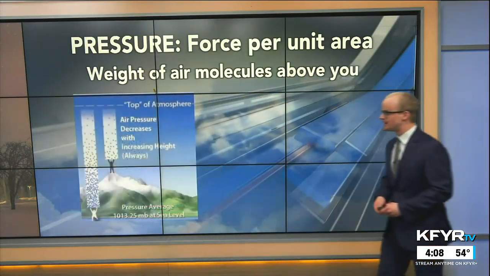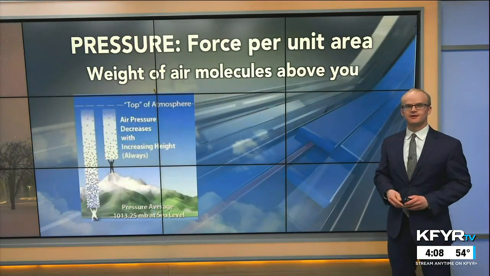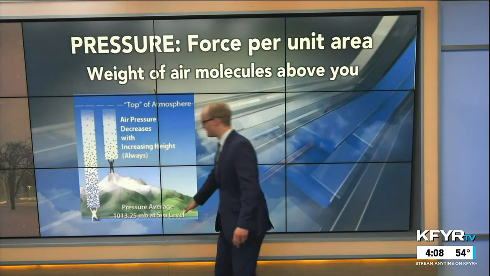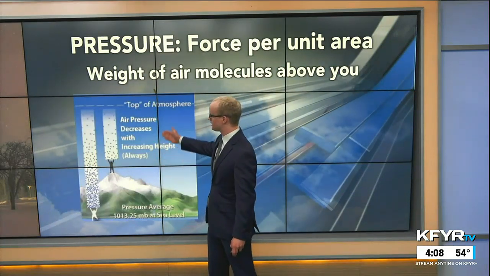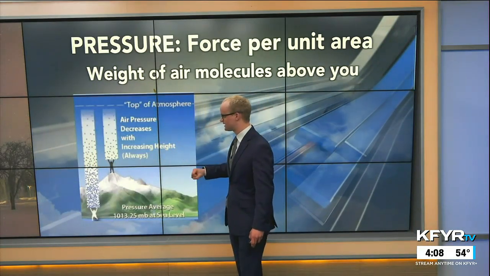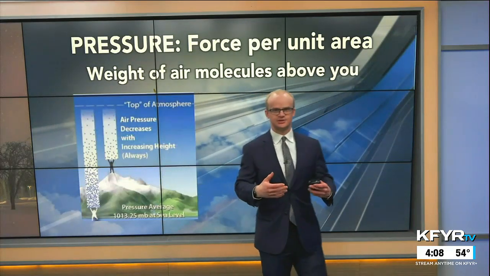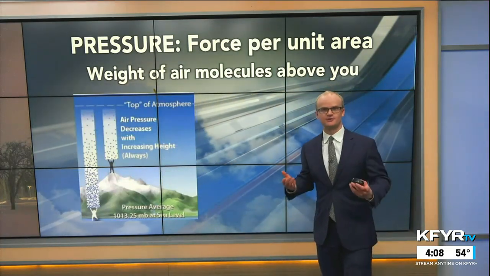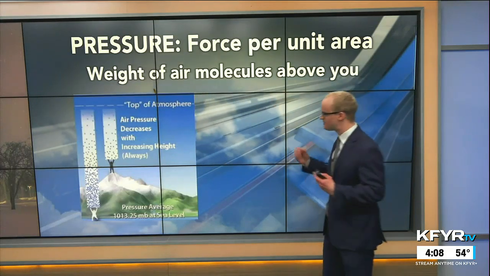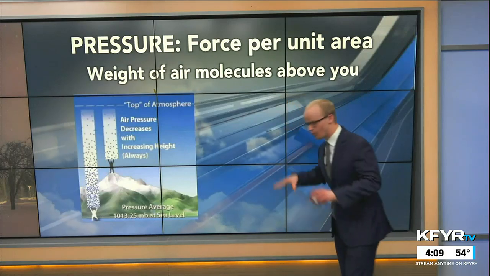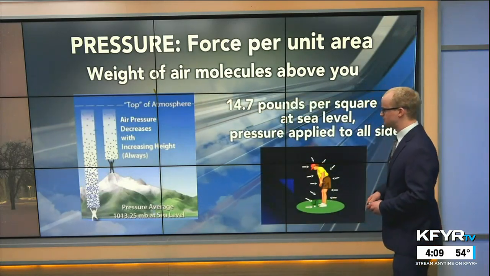It pushes down on us with a good amount of weight, but it's a lot more the closer you are to sea level compared to at higher elevation. So our air pressure decreases with increasing height. That's why at the tops of mountain peaks you often need oxygen to supplement that, or you have altitude sickness, because the air is a lot thinner at that height compared to down at the surface, and there's more atmospheric pressure the closer you are to sea level.